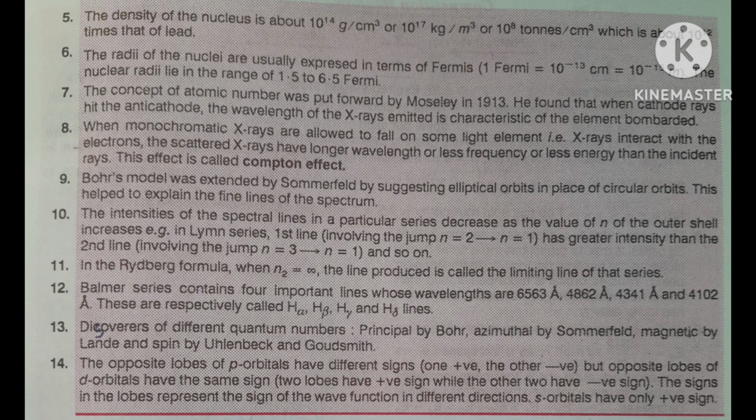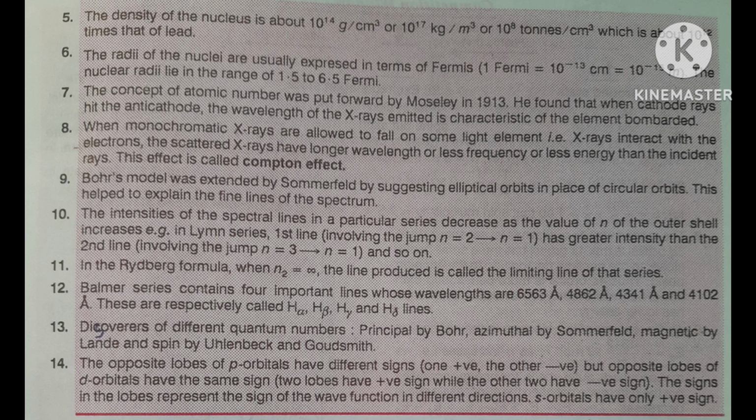Bohr's model was extended by Sommerfeld by suggesting elliptical orbits in place of circular orbits. This helped to explain the fine lines of the spectrum.